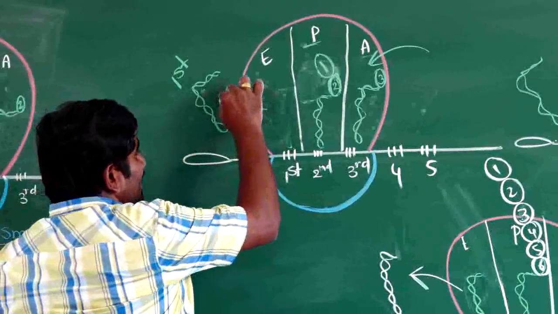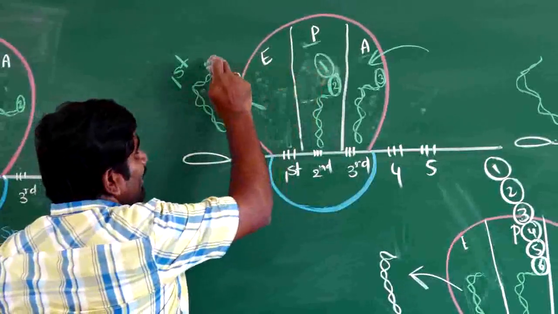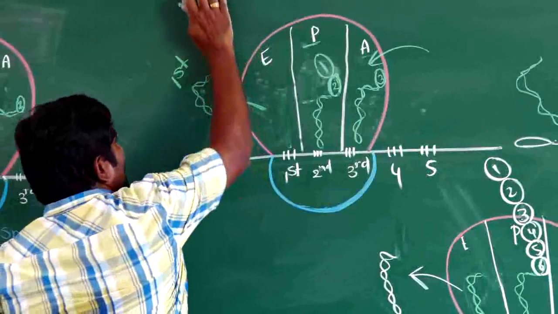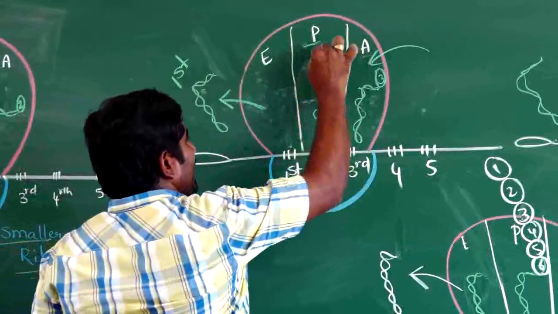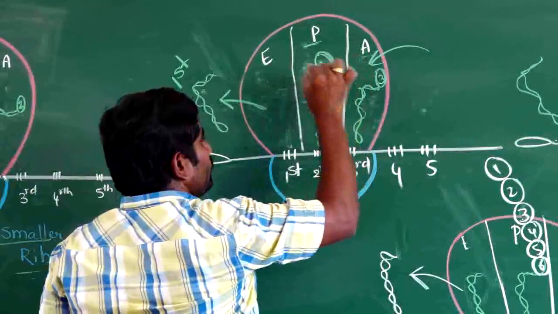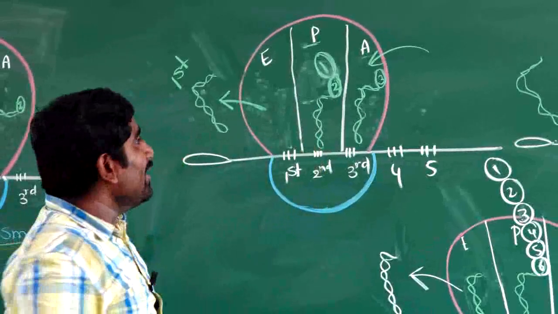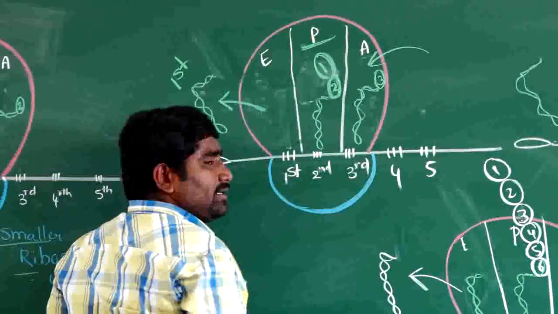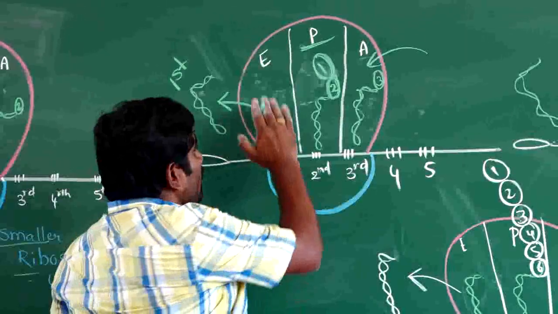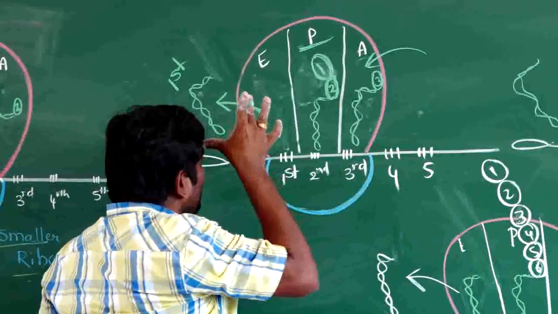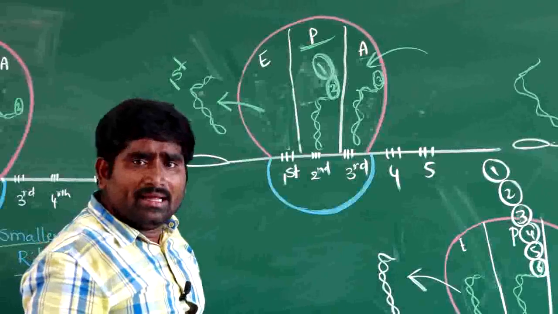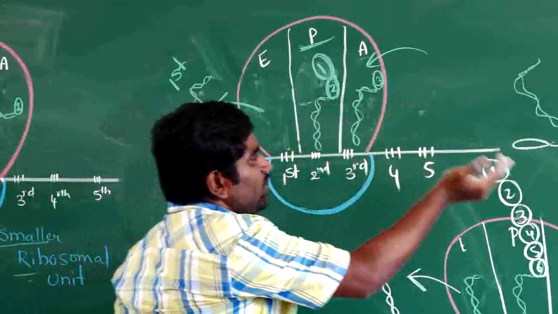But when the first tRNA is eliminated, it leaves the tRNA and leaves its amino acid here, and this amino acid binds to the second amino acid at the peptidyl site. Now when the elimination site becomes empty, what happens? Again the ribosome moves another codon distance.